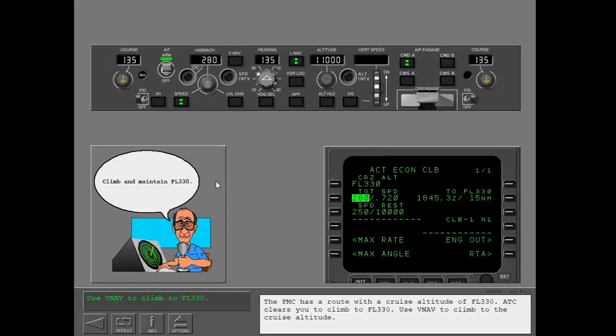The FMC has a route with a cruise altitude of flight level 330. ATC clears you to climb to flight level 330. Use VNAV to climb to the cruise altitude.